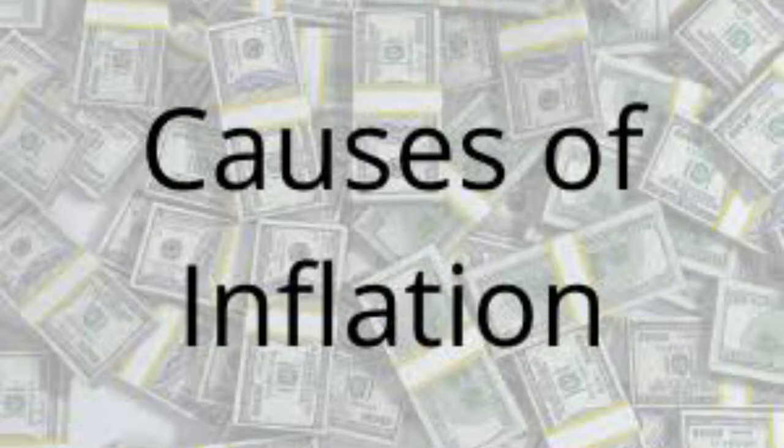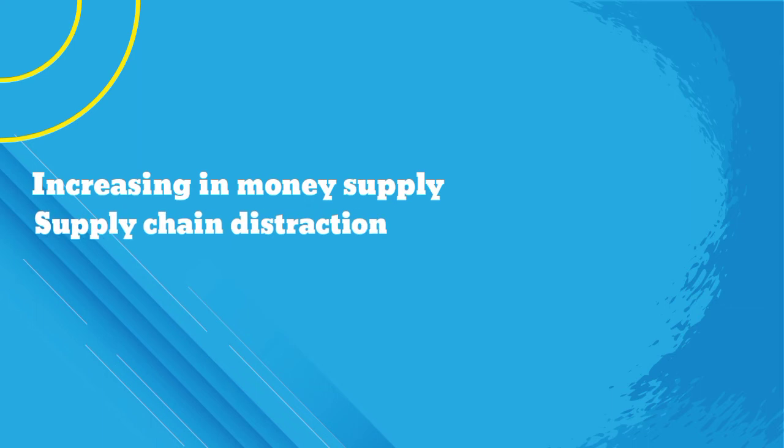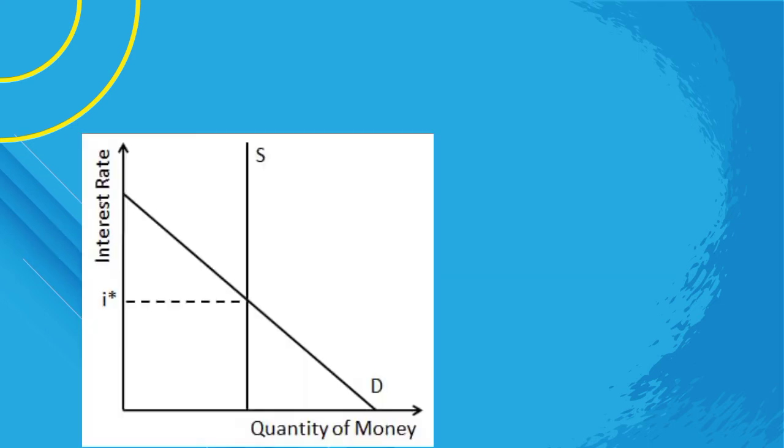Okay, let me see the causes of inflation. For the causes of inflation, we have three main ones. The first one is an increase in money supply, the second one is supply chain disruption, and the third one is poor government policies. Okay, first one, increase in money supply.